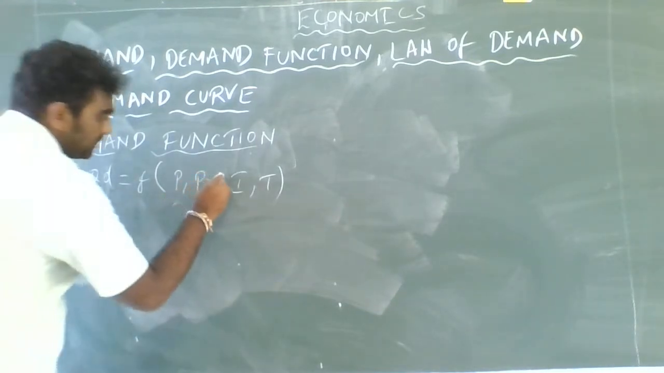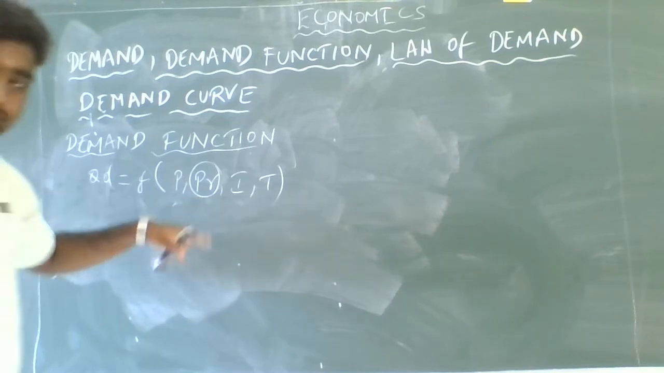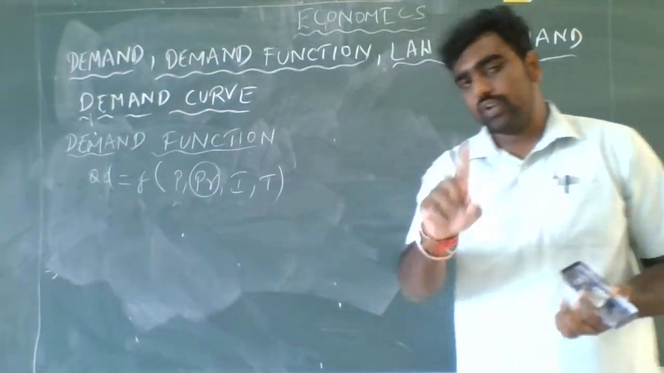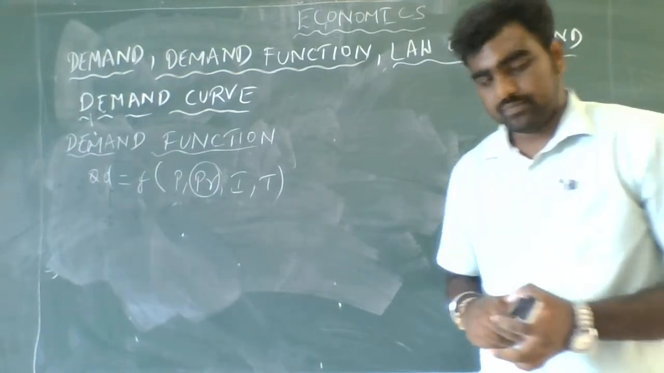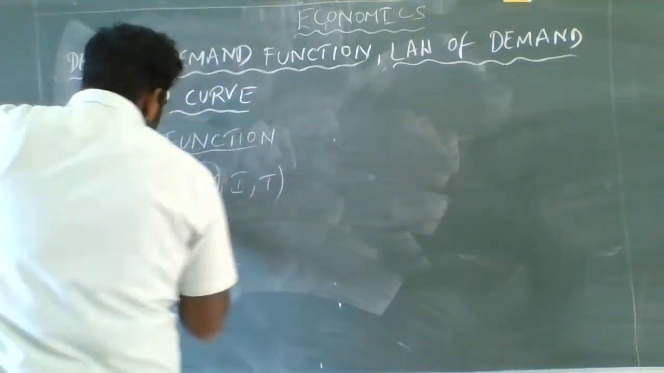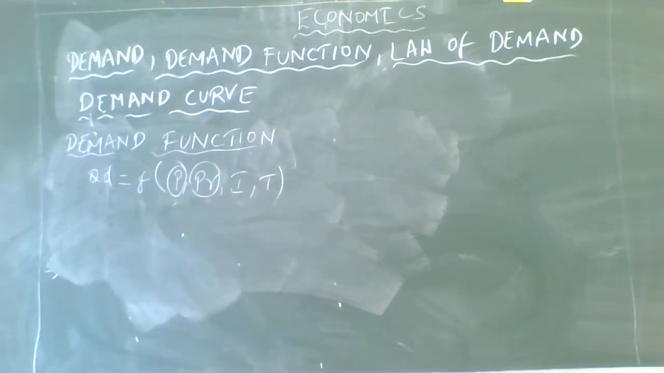Okay, this part we will discuss it later, guys. What is the price of the related goods? Related goods, I can take an example of coffee and tea, or Pepsi or Coca-Cola. We'll discuss it later. So here the major important determinant was price.